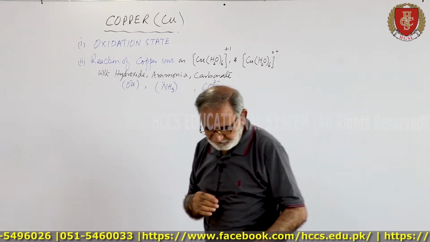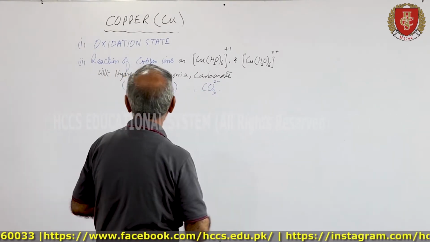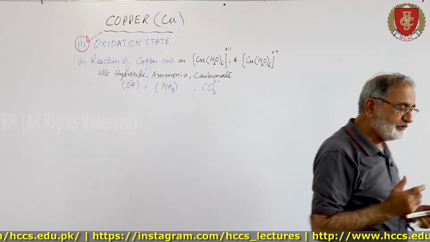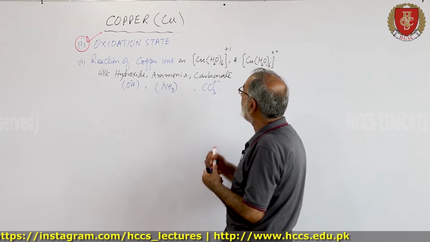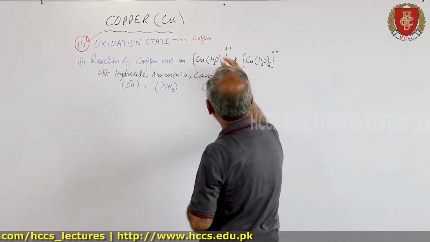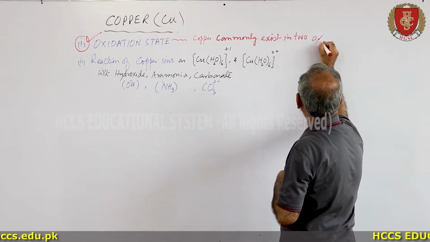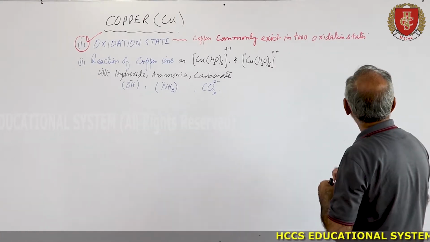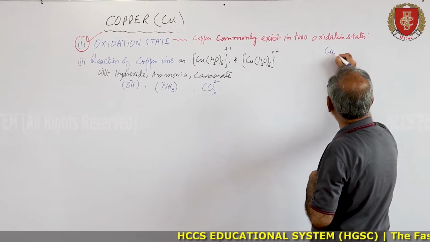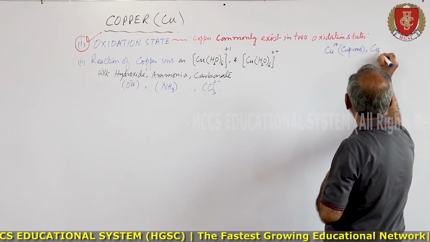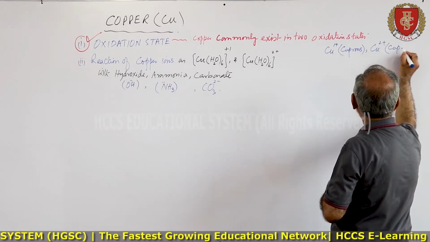Now first of all, we will describe the oxidation state. Usually copper commonly exists in two oxidation states. Number one, Cu1 plus, that is cuprous, and Cu2 plus, that is cupric.